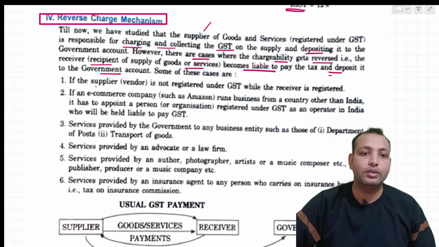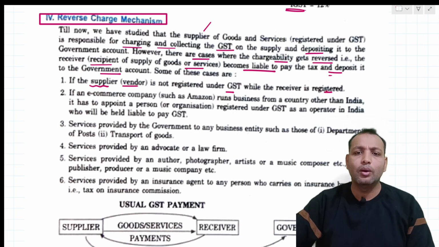In some of these cases, the supplier, the vendor, is not registered under GST while the receiver is registered. So the case is reversed now.